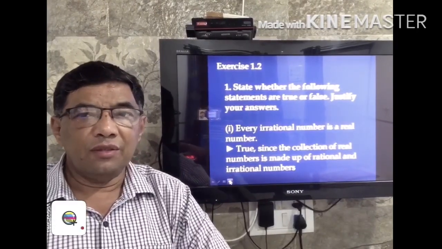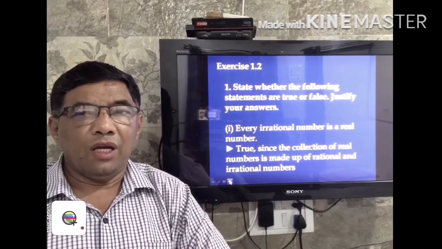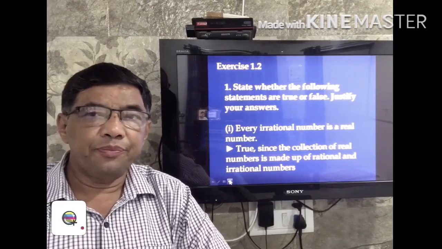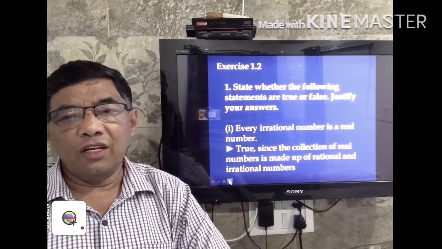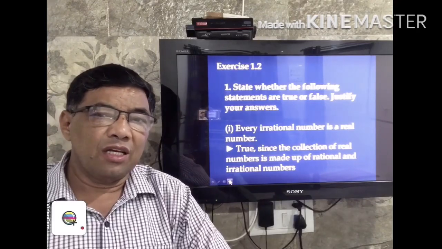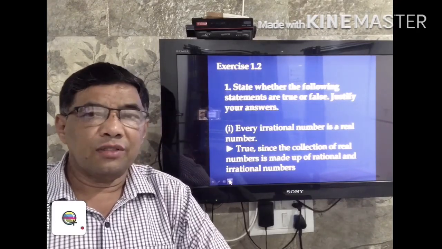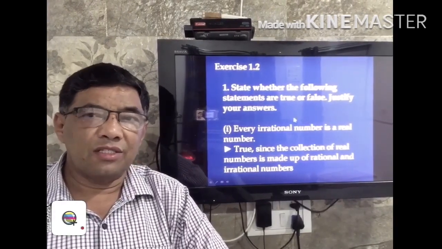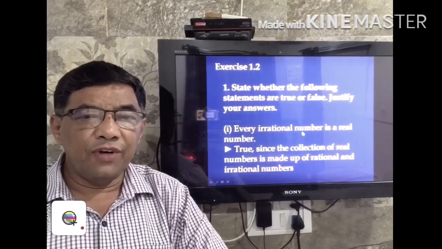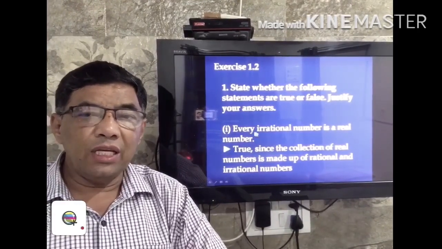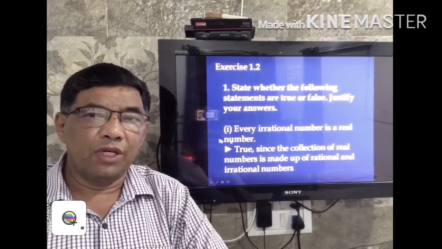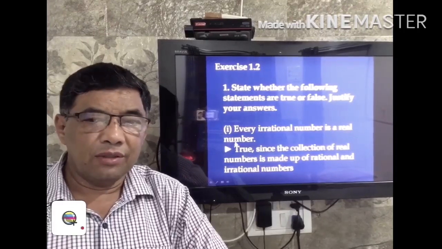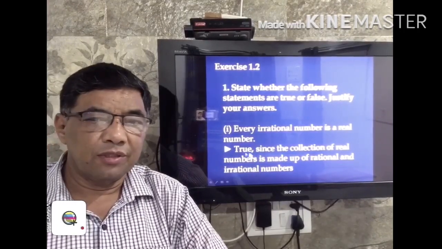Now we see exercise 1.2. Question number 1 is, state whether the following statements are true or false. Also justify your answers. In that, the first one is, every irrational number is a real number. This statement is a true statement.